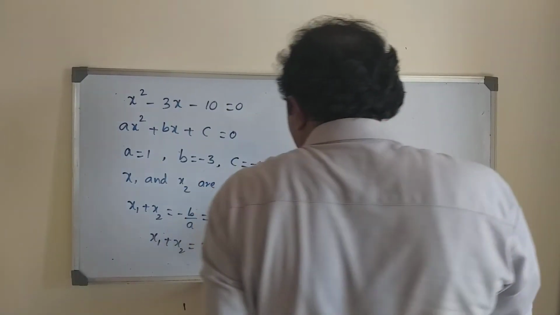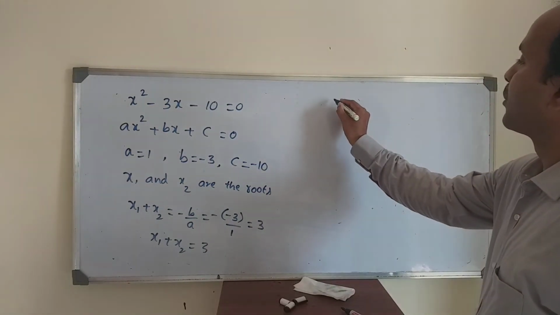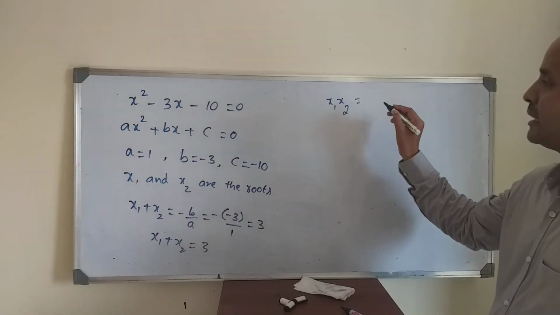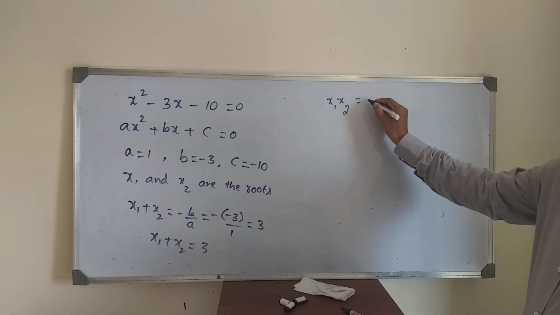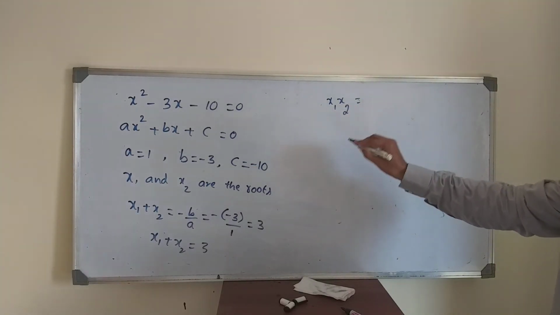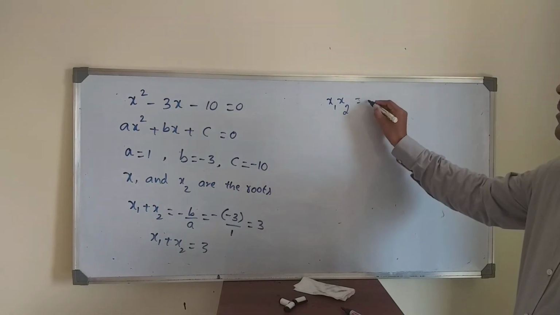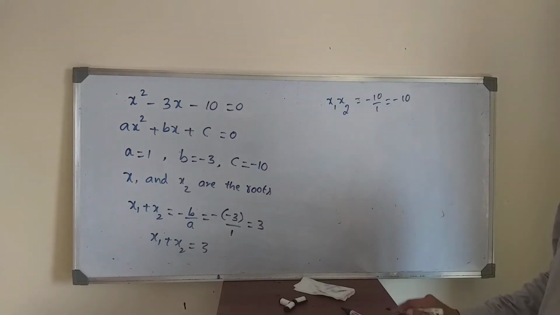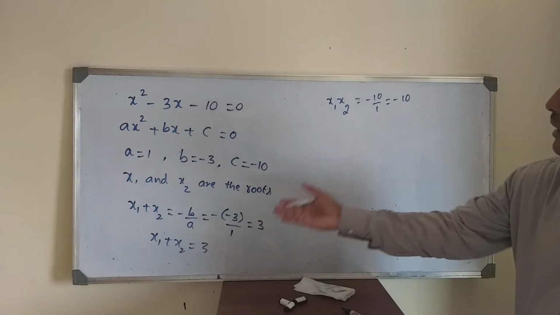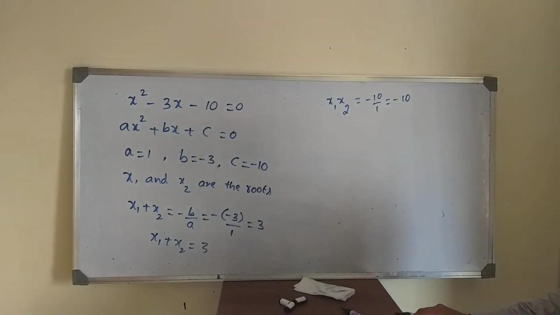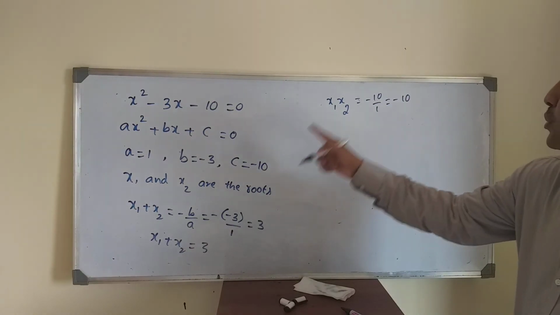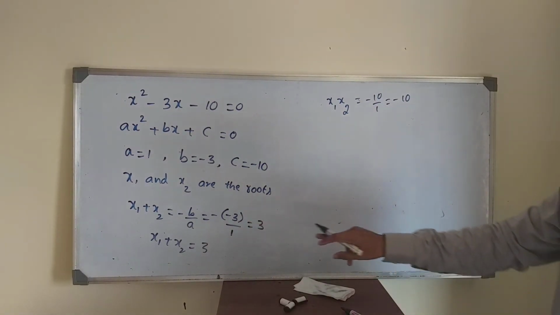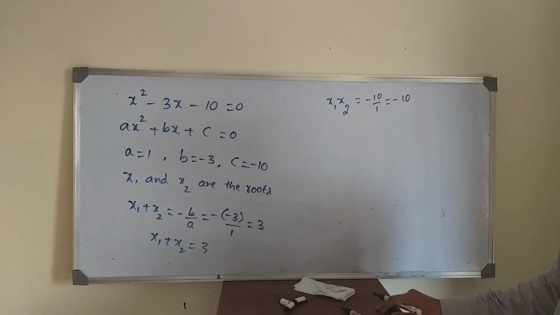Similarly, the product of the roots, x1 x2, is equal to c by a, so minus 10 by 1, minus 10. By knowing this, you can get x1 x2, because in the place of x2 you write minus 10 by x1. Otherwise, the sum of the roots is 3 and the product of roots is minus 10.